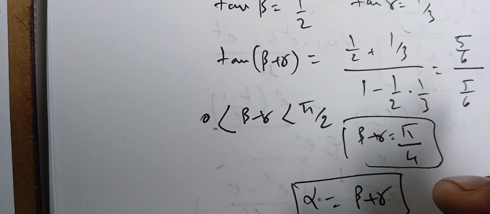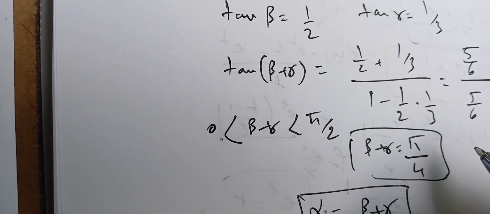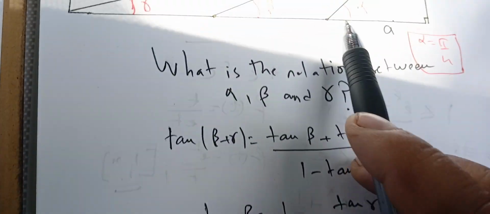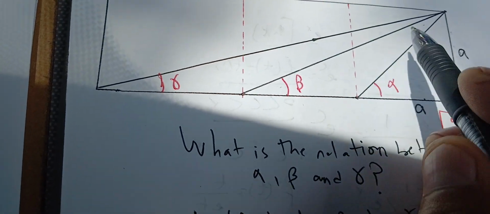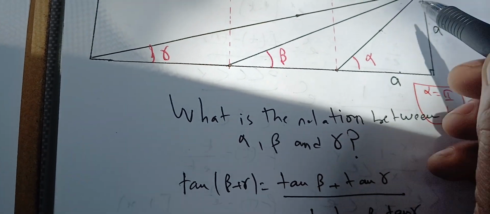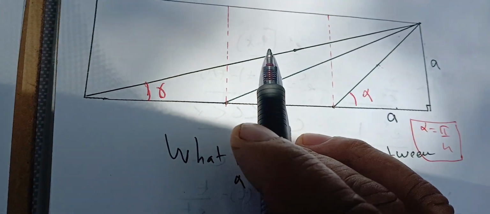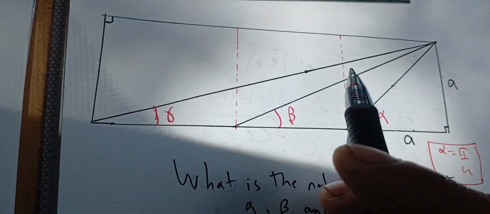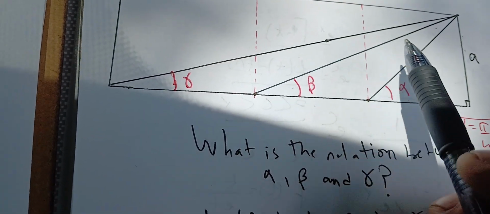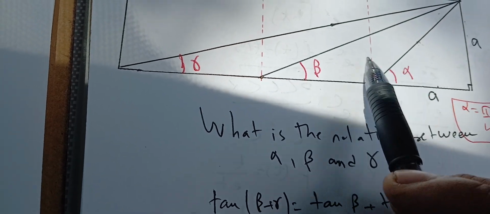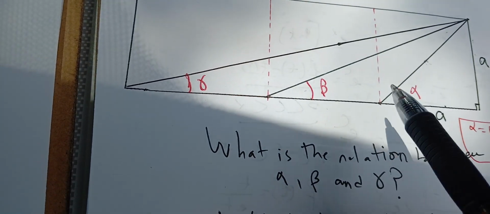If you want to do one more computation, you can compute the cosine. But the cosine requires the computation of the hypotenuse. It is this one and this one and this one. We don't want to do that. So we want to focus on what we have, and what we have is very easy. So we can clearly get the result.